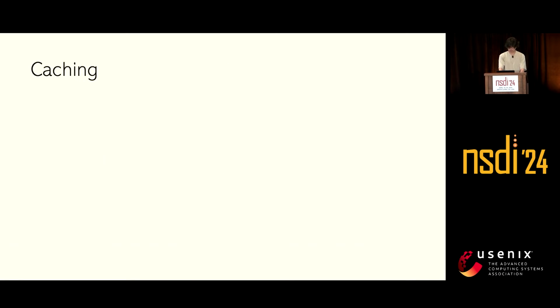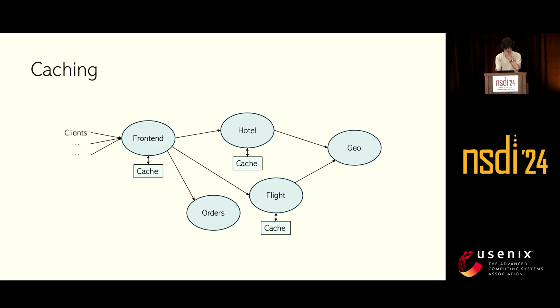The way production web services mitigate this issue is to add a cache. Caching is a very widespread practice. It has been used in cases where the downstream services don't modify the data very often. For example, here's a hotel and flight reservation website like Booking.com. The hotel and flight service can cache location information provided by the geography service, and the front-end service can also cache results for some popular destinations.